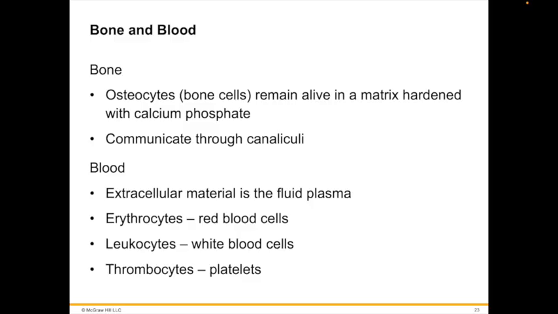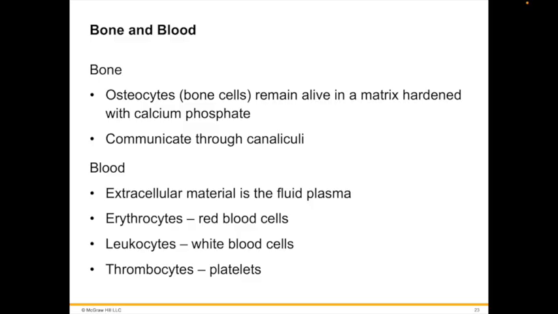Blood is classified as connective tissue because it contains an abundant extracellular material, the fluid called plasma. It differs from other connective tissues in that many plasma proteins are produced by blood cells. The cells of blood are called erythrocytes for red blood cells, or even rubrocytes, and leukocytes for white blood cells, and then the platelets, which are referred to as thrombocytes.